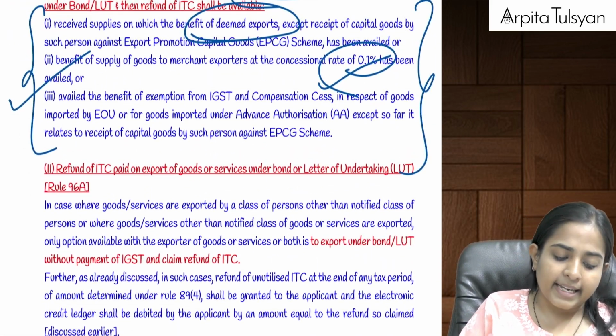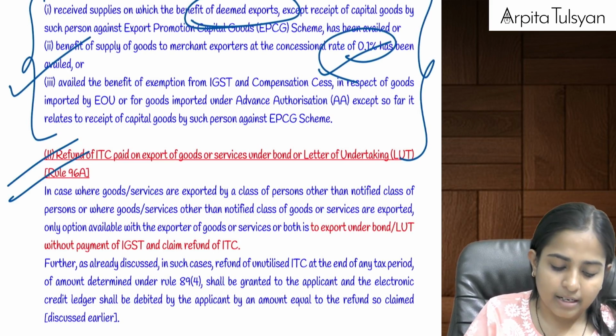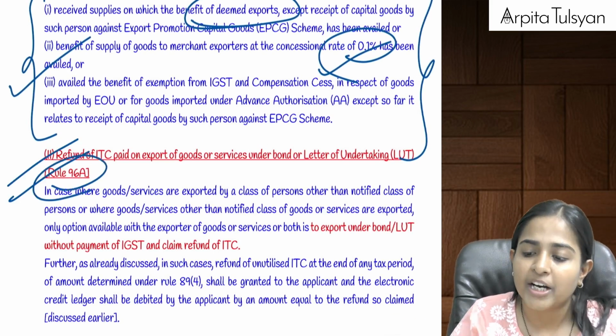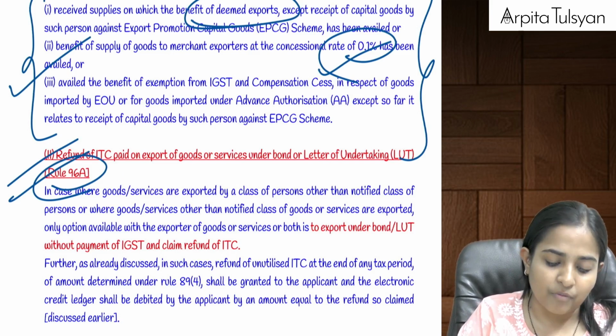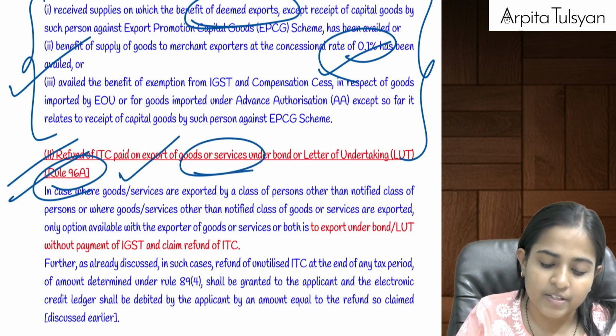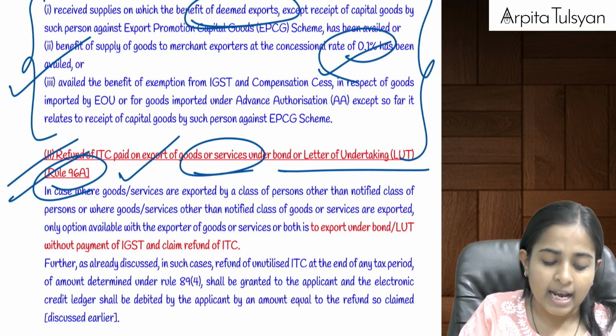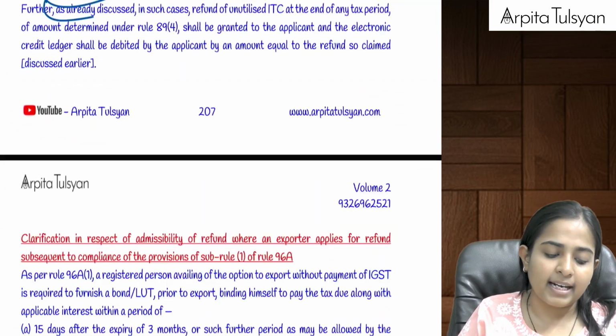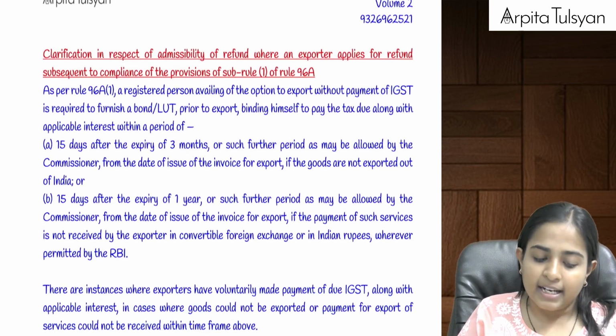Then after that, the next one, rule number 96A and rule number 96B, we have already covered in the previous chapter. I will just revise it once for you. Suppose you are exporting any goods or services under bond or LUT, that is without payment of IGST, then whatever is your unutilized IGST, you can take a refund of the same.